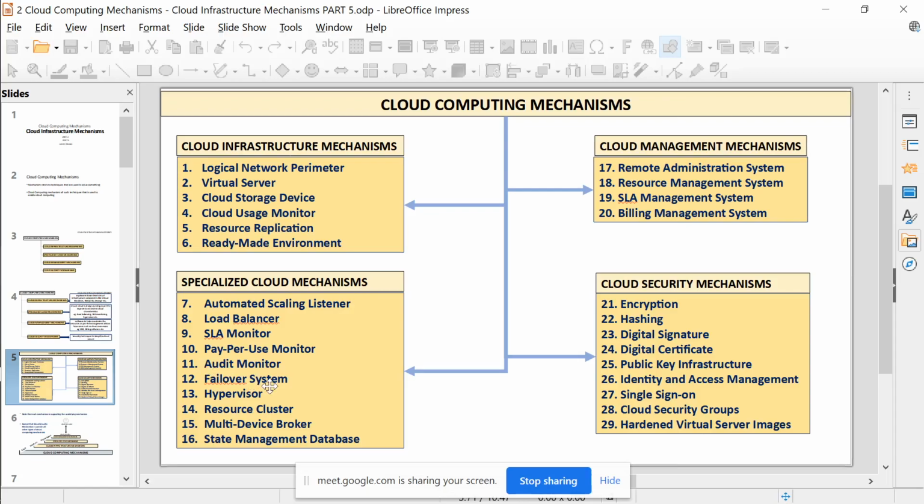And then we did a failover system, and in this failover system we had two types, right? Active and active passive, where failover system is used so that the system never fails. If one goes down, the second one is up, and that is what these specialized cloud mechanisms are used for. So when we say mechanisms, they are ultimately software. Basically somebody has written a simple program to do this particular task.